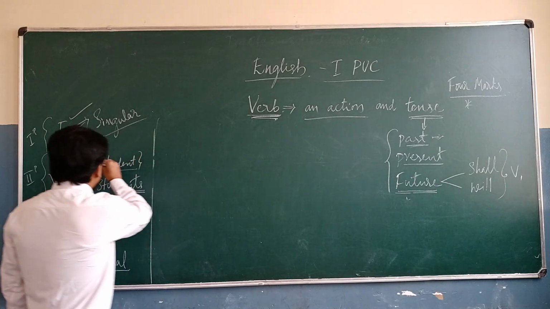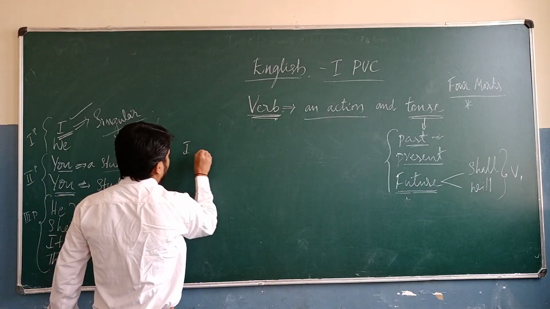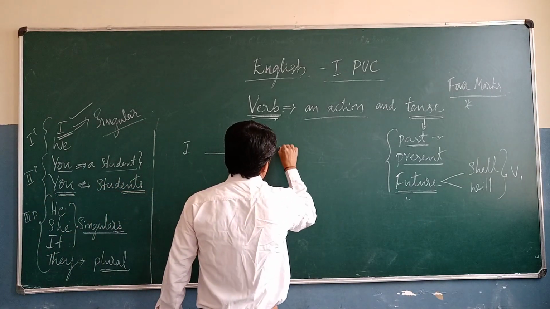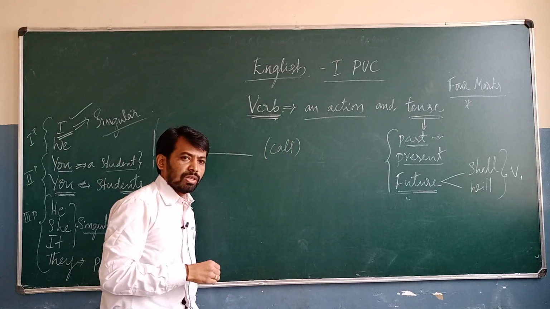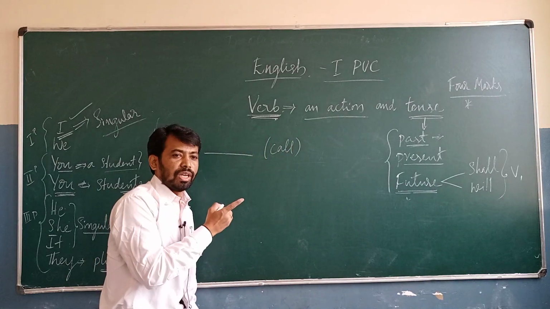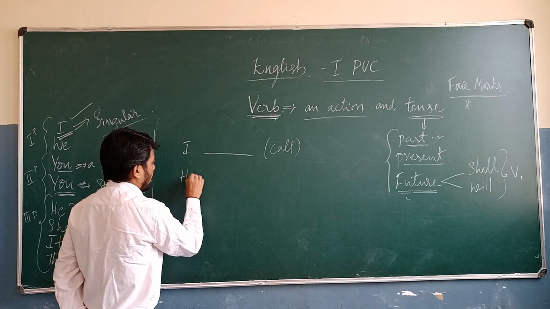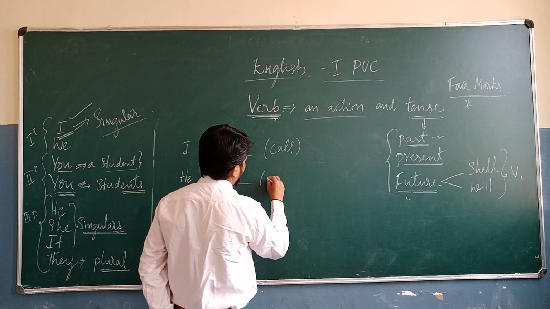Here, for example, I dash car. Look at this one. So there is only one verb. He dash